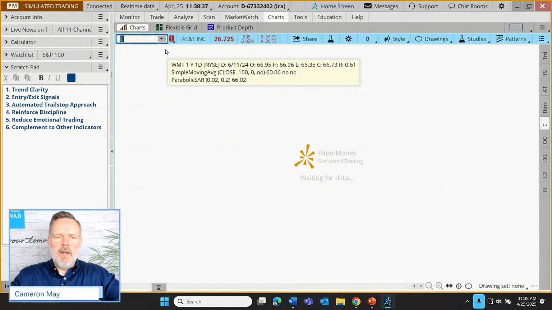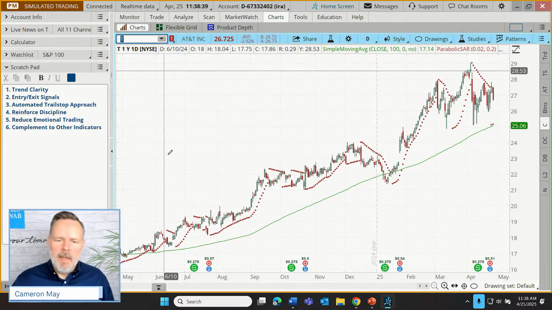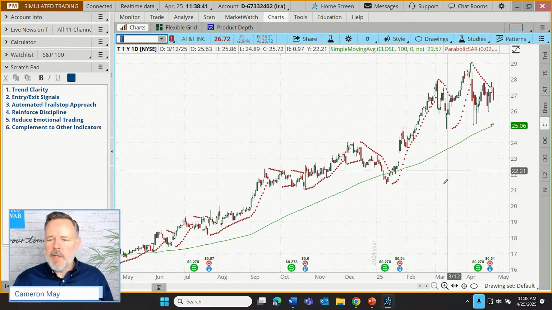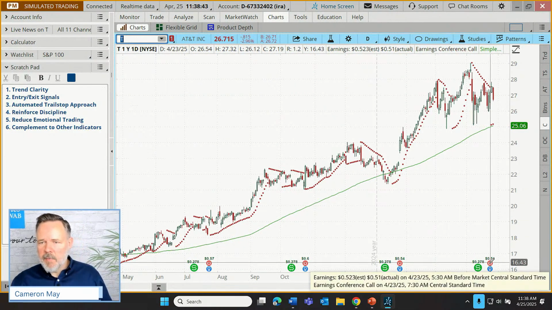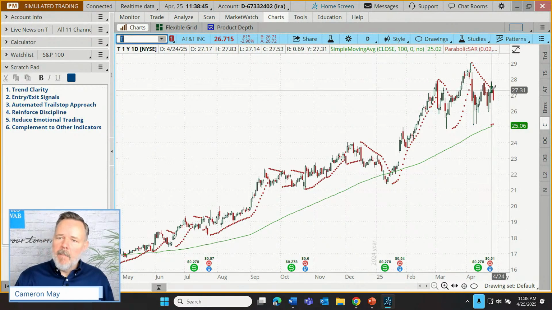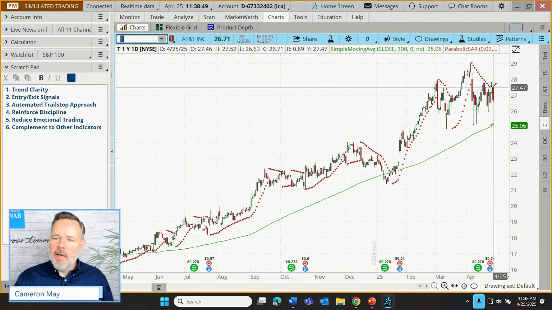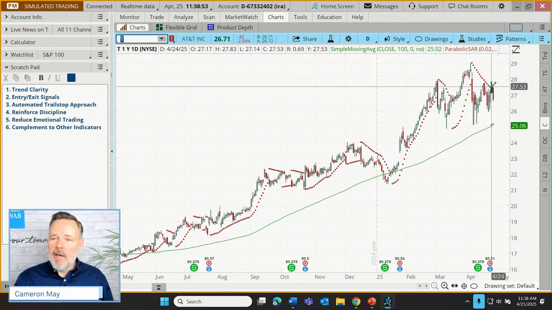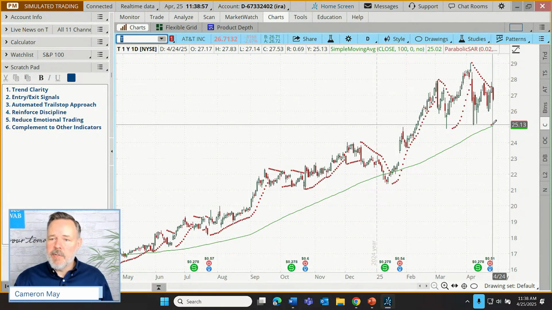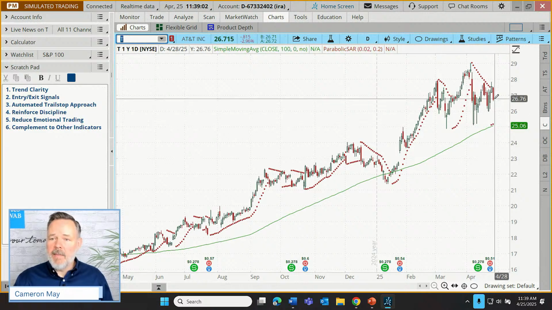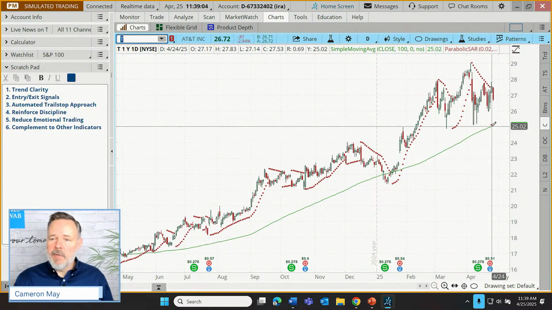Let's pop over here to AT&T. Here's another stock, upward trending. It actually just had an earnings announcement, so that's now in the rearview mirror. But price strengthened over the few days, actually leading into that earnings, enough to cause that parabolic stop and reverse signal. So our 2 most recent dots are below price. We are upward sloping in our trend line. Let's go ahead and take our trade.